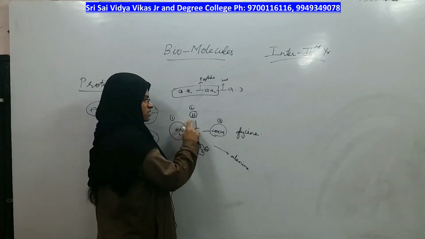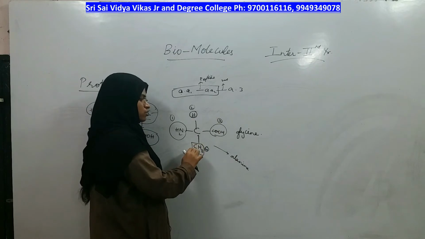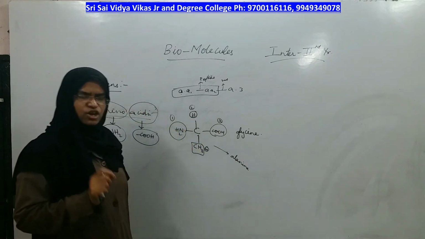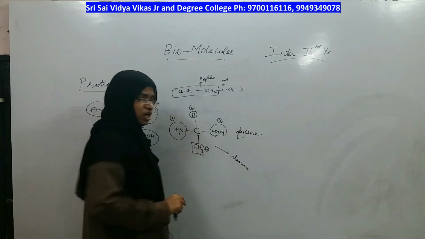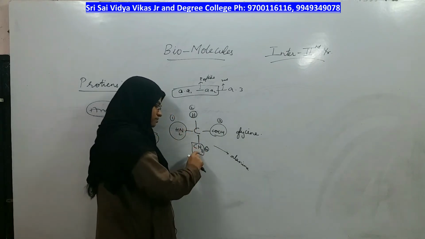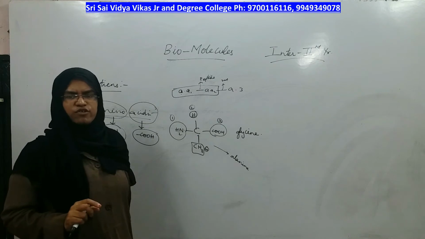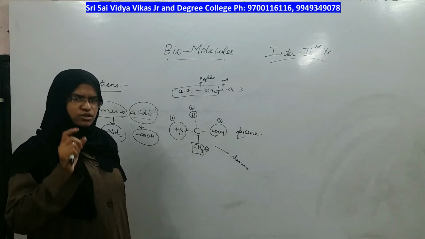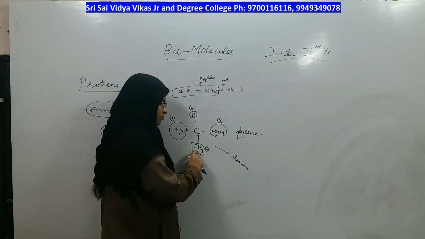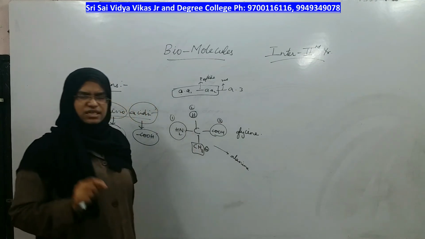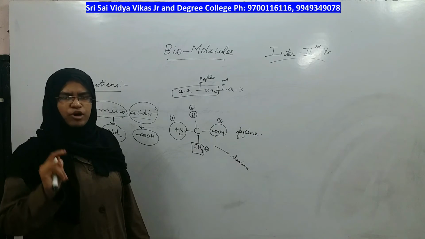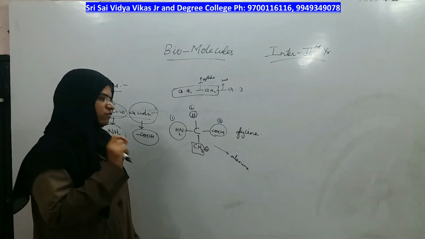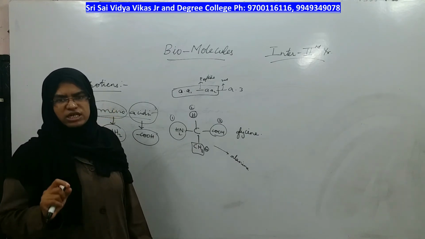Carbon in the center, three groups are the same. For the fourth group, you should remember that for alanine, the fourth group is a methyl group, not methane, it is a methyl group. In the same way, if the question comes for tryptophan, you should remember that the fourth group of tryptophan is an indole ring. That way you have to remember the type of fourth group, for which particular amino acid, what is the group.